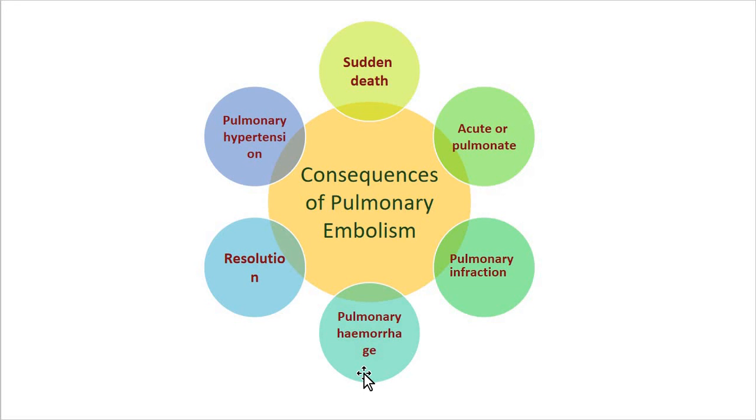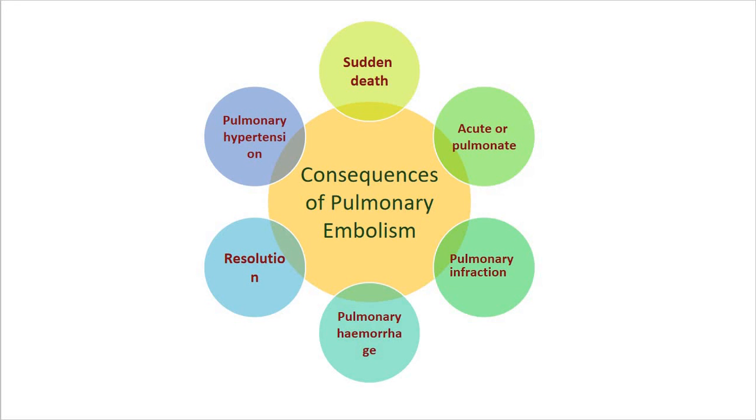Sometimes there may be concomitant pulmonary infarction. So you have to remember, pulmonary hemorrhage is the blood loss which takes place at the central location of the pulmonary region, with chest pain or dyspnea as clinical features.